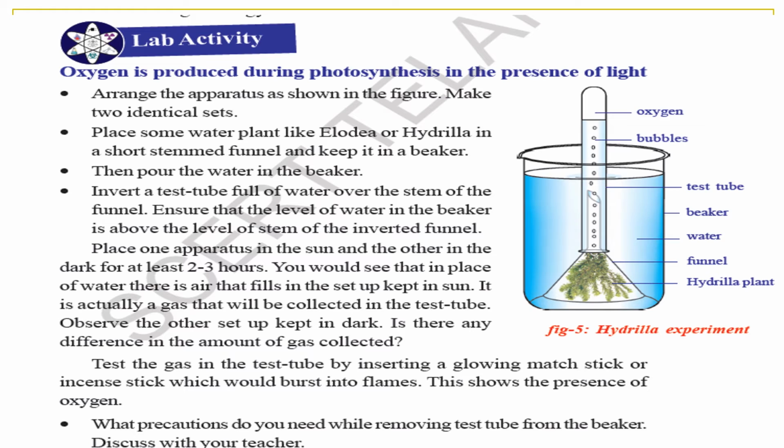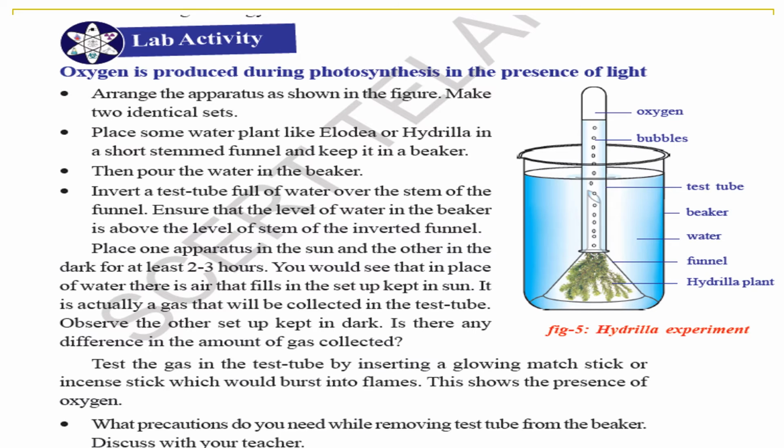There is one more important lab activity, the Hydrilla experiment. Oxygen is produced during photosynthesis in the presence of light. Arrange the apparatus as shown in the figure. Make two identical sets. Place some water